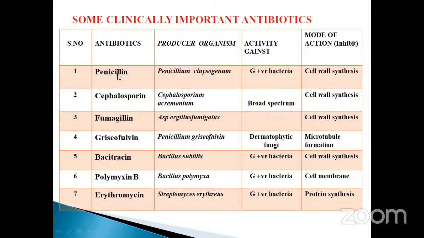First of all, penicillin. Penicillin is one of the important antibiotics, the most old, ancient antibiotic, produced by Alexander Fleming in the year 1928. It is isolated from the microorganism called Penicillium chrysogenum. It has activity against gram-positive bacteria. So what is the mode of action? It inhibits the cell wall synthesis of the bacteria. Cell wall synthesis is very, very important. Suppose without cell wall synthesis, what happens? It will not undergo the further multiplication process.